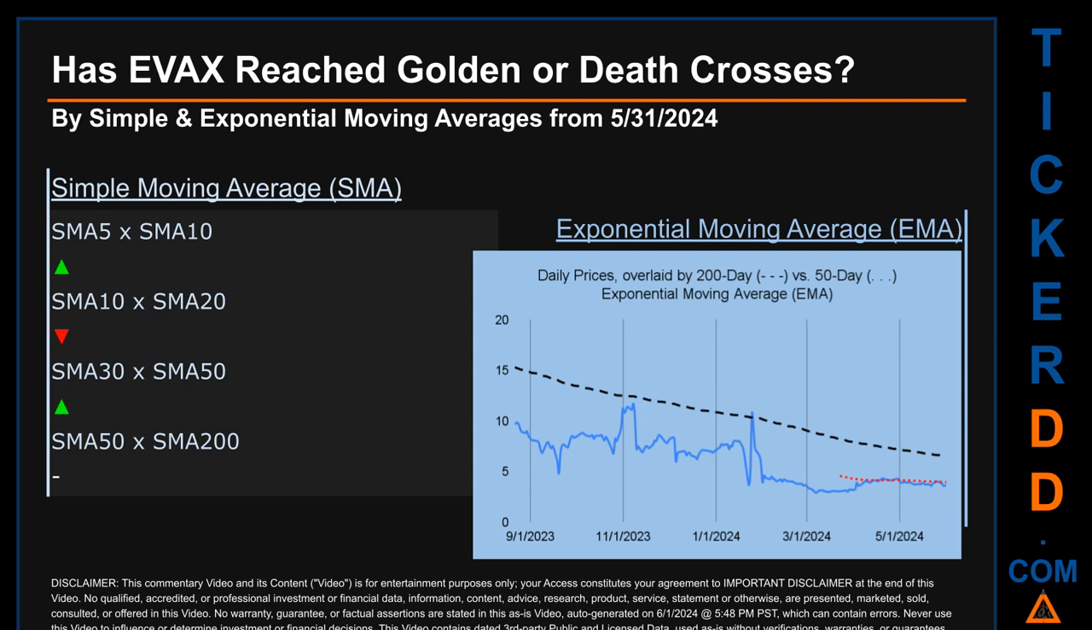Continuing with SMA, we looked across the 5 to 10, the 10 to 20, and the 30 to 50-day ranges to see if golden and death crosses had been reached. We found golden cross signal for the 5 to 10, the 30 to 50. We found death cross signal for the 10 to 20. We could not find either golden cross or death cross signal for the 50 to 200.